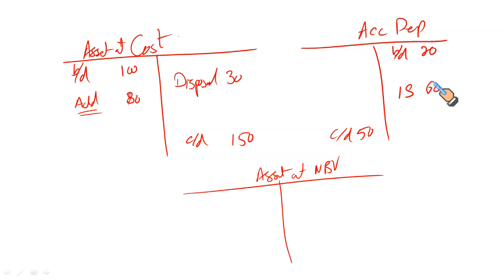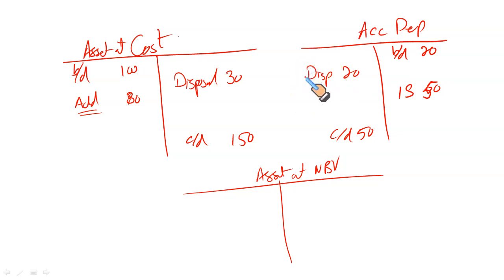Now 20 plus 60 should be 80. Why do we have 50? Let's take a number that is more reasonable. Take it as 50. 20 plus 50 is 70. 70 less 50 means the difference between the opening balance, depreciation charge and closing balance is $20 million. This represents the depreciation on the disposed asset.